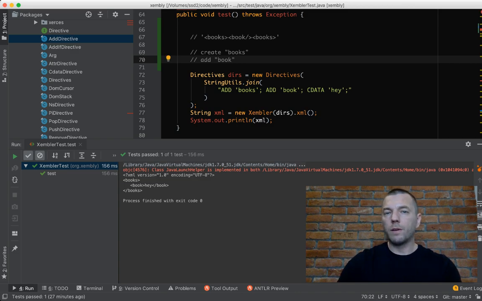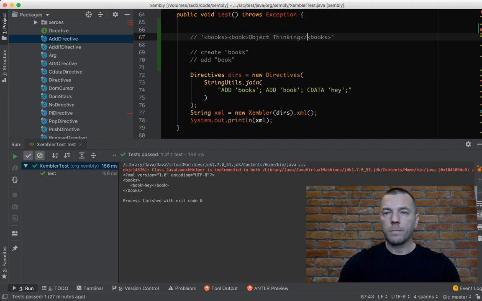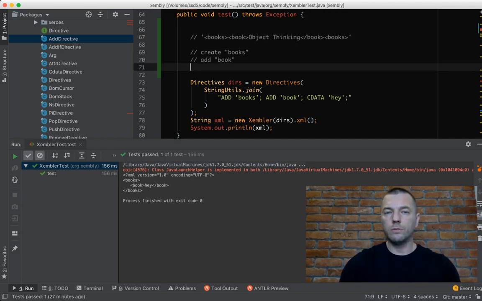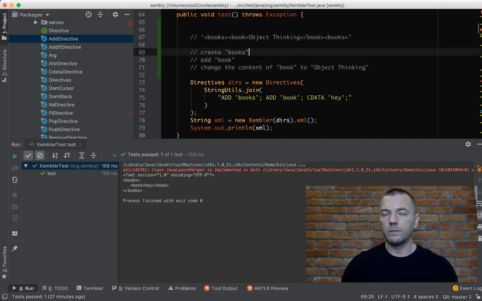And then if I want this book to have a name, I would say Object Thinking here. You know this great book, right, by David West. And then I need to change the content of book to Object Thinking. So those are 3 operations which I want to do in order to create the document which we see here.